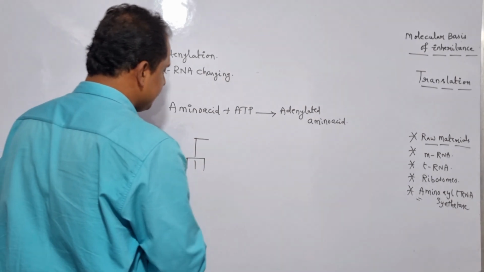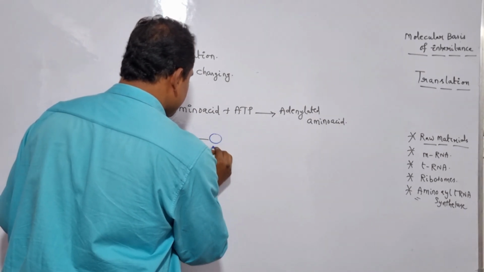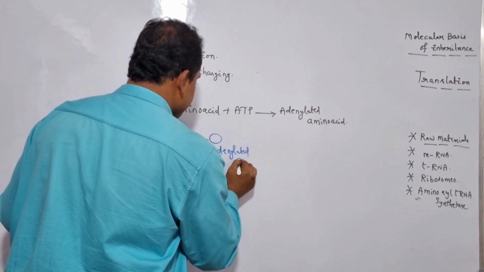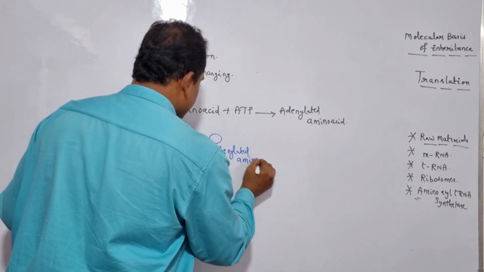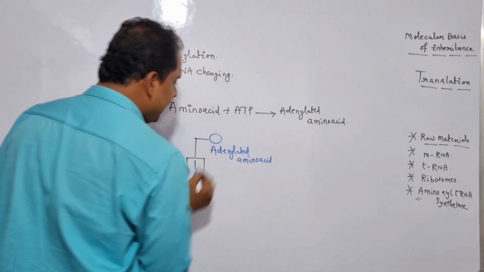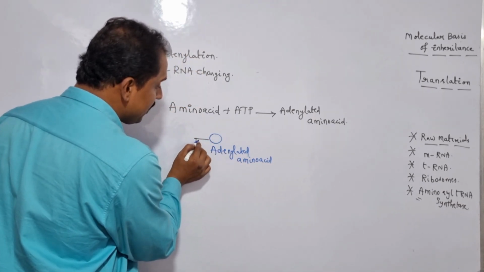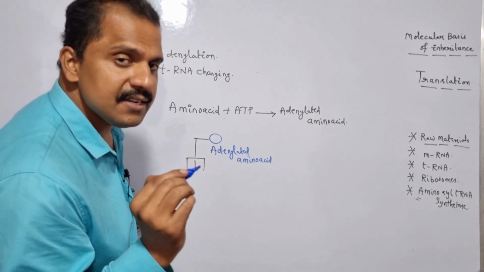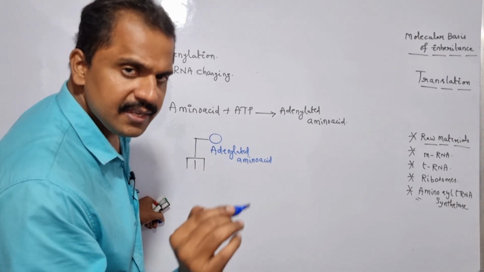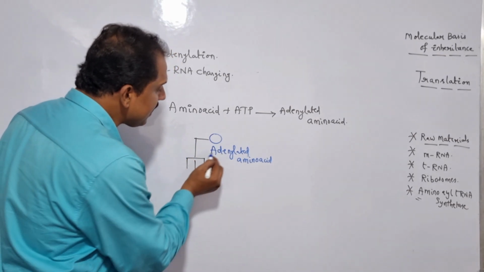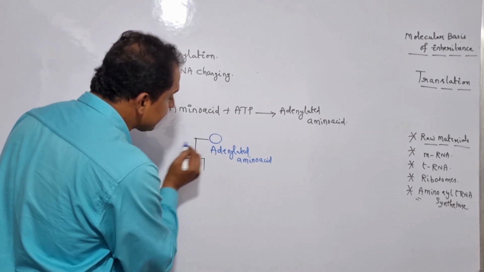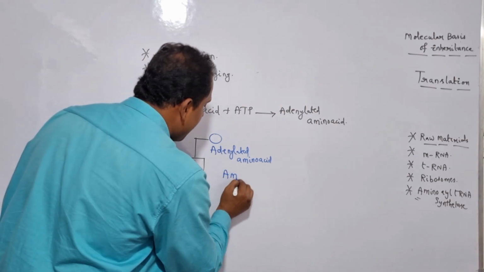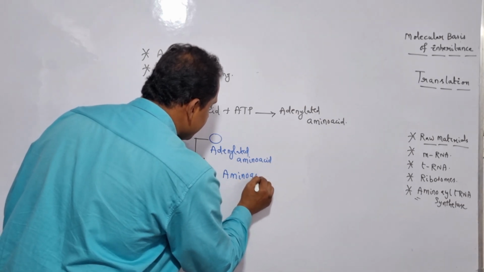Adenylated amino acid. So here the adenylated amino acid successfully recruits to the tRNA by taking advantage of a specific enzyme, which is nothing but what? Amino acid tRNA synthetase. So once the adenylated amino acid successfully recruits to the tRNA by taking advantage of amino acid tRNA synthetase,